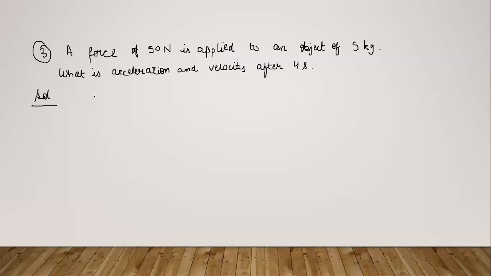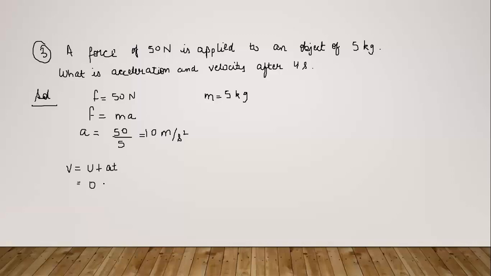So here we know F, we know the mass. From the second law of motion, we can calculate the acceleration, which is F by m. Acceleration is in meter per second square, right? So this is the acceleration. Then the question is asking, what is the velocity after 4 seconds? So again, we will use our equation of motion formula, the simple one. The object is initially at rest, acceleration is 10 and time is 4. So it is 40 meter per second. So the final velocity is 40 meter per second after 4 seconds.